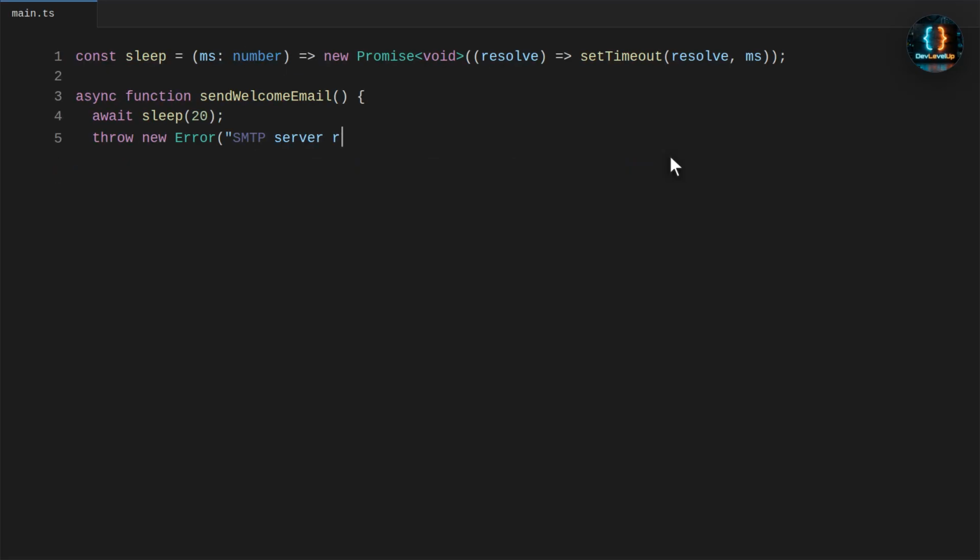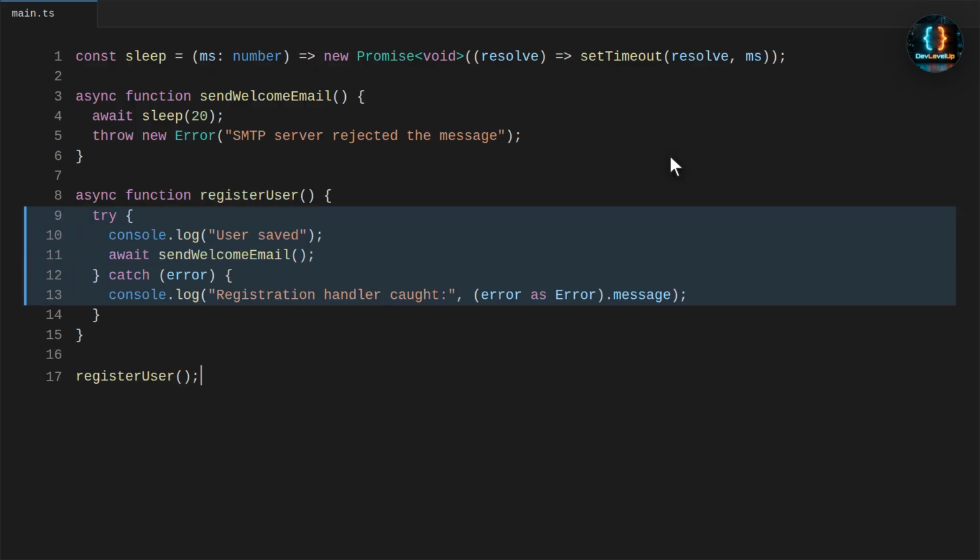Now we fix the handler by awaiting the email call inside try. That connects the rejection to this catch block. When we run it again, the registration handler logs the controlled error.